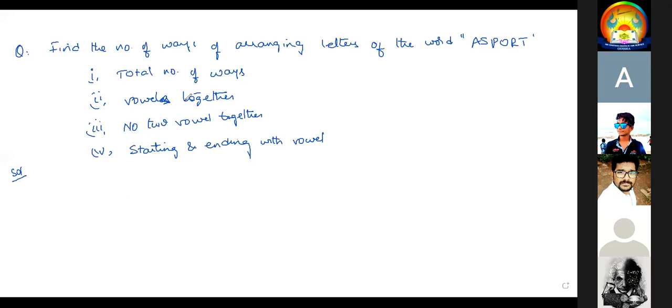Sir, last one, 2 factorial into 4 factorial. Yes, correct.